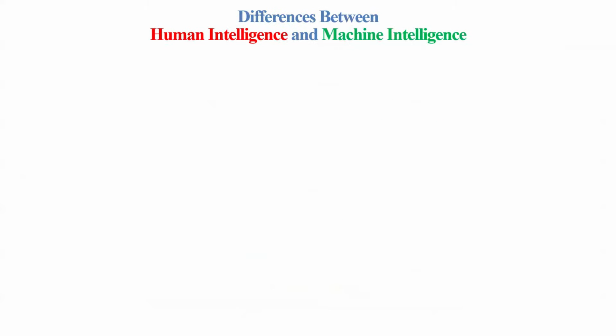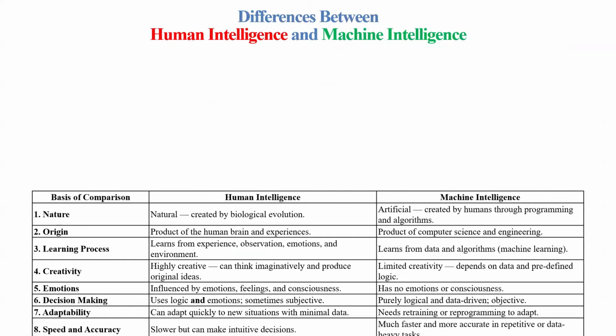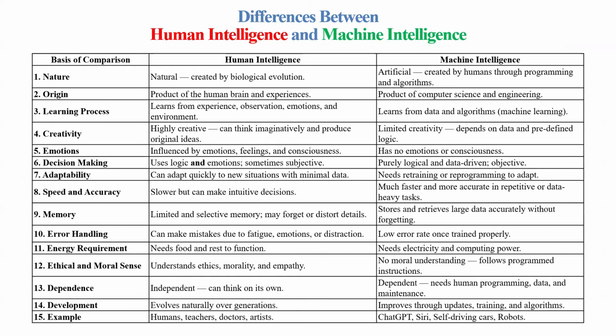Next, difference between human intelligence and machine intelligence. Basis of comparison, the first one is nature. The nature of human intelligence is biological evolution. In case of machine intelligence, it is artificial, created by humans through programming and algorithms. Next is origin. Human intelligence is the product of the human brain and experiences. Machine intelligence is the product of computer science and engineering.